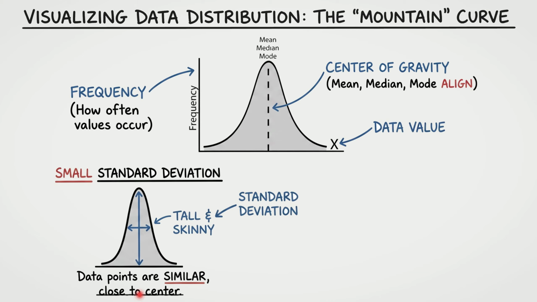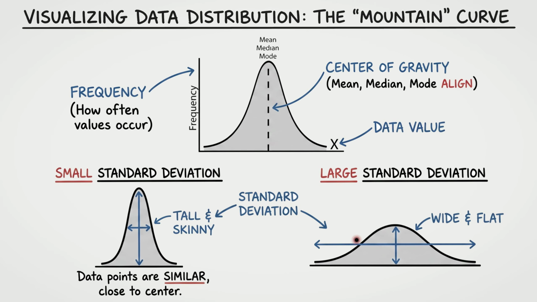On the other hand, look at the bottom right. If we have a large standard deviation, the curve stretches out and becomes much wider and noticeably flatter. This happens because our data points are highly scattered. Instead of being clustered together, they are spread out far away from the center.